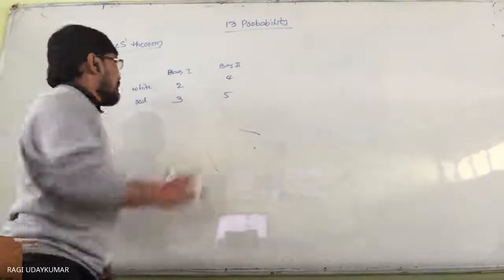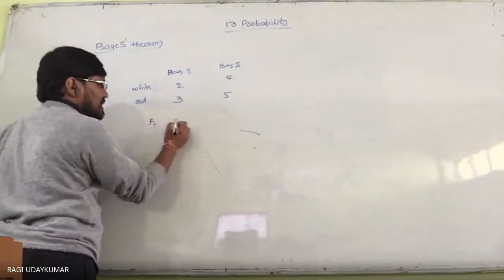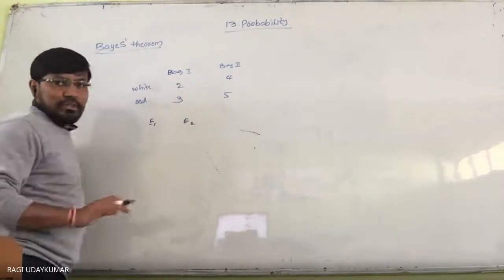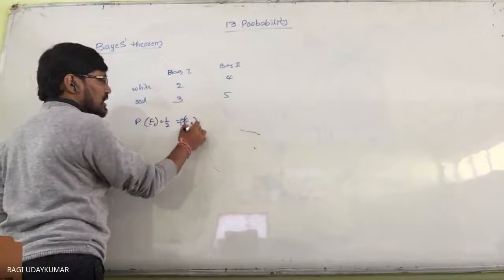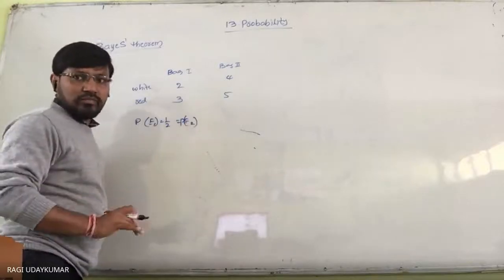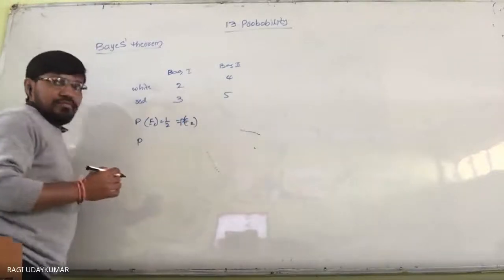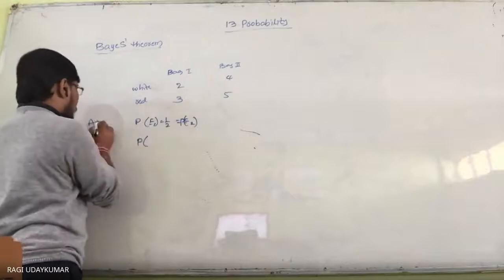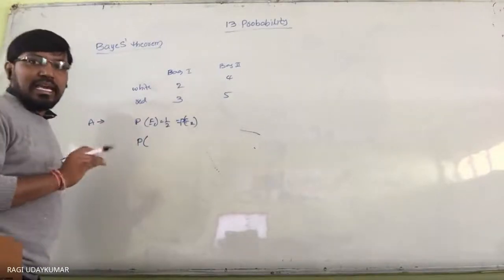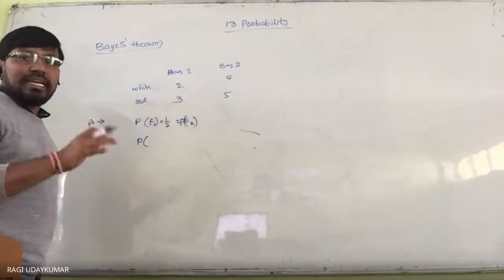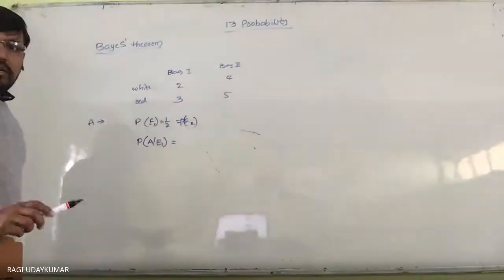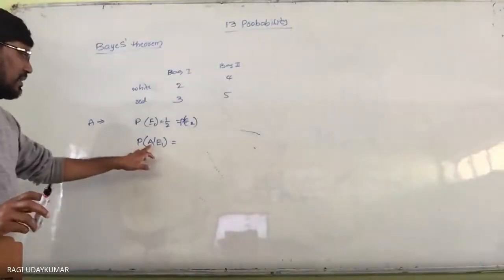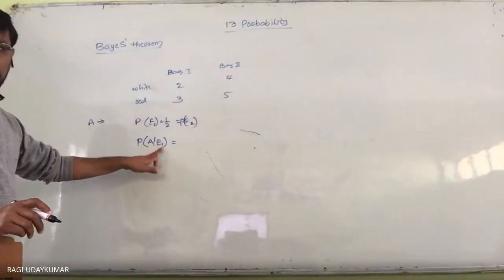Let us consider that the probability of selecting bag one is E1, and the probability of selecting bag two is E2. So we know that the probability of E1 equals 1/2, and the probability of E2 also equals 1/2. A is the event of selecting a white ball. So the probability of A given E1 is selecting a white ball from bag one.